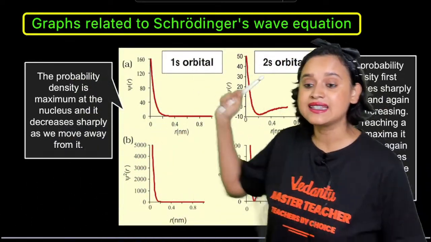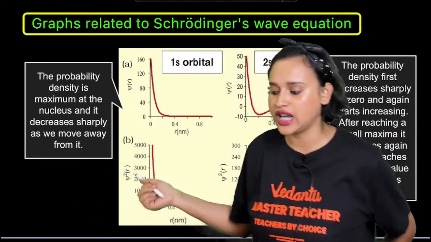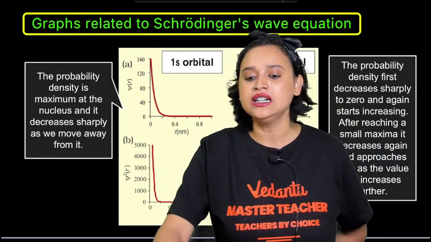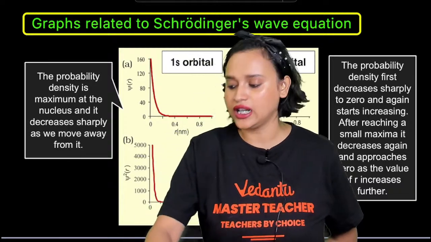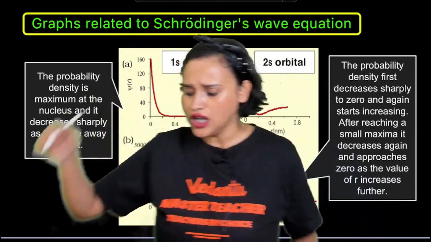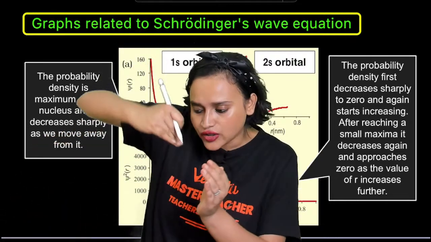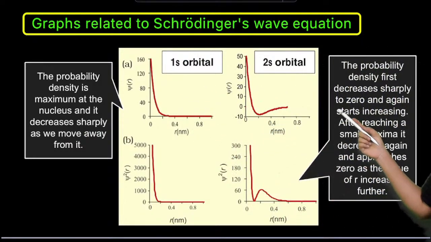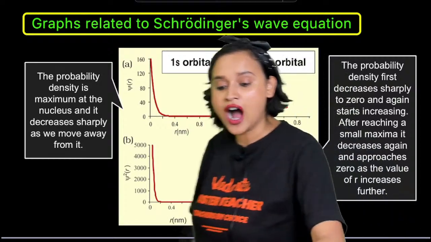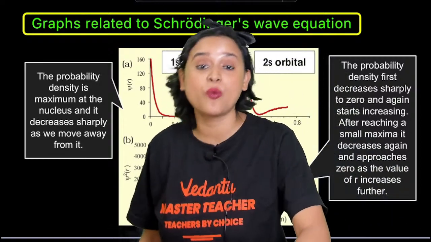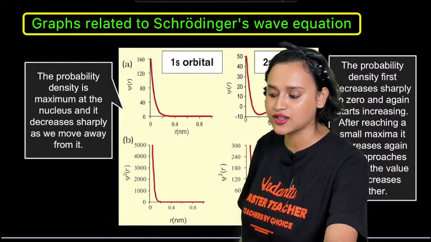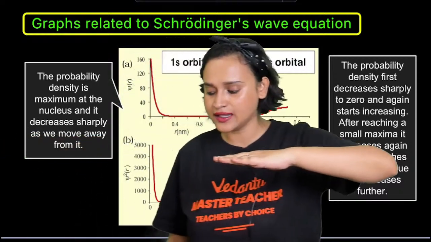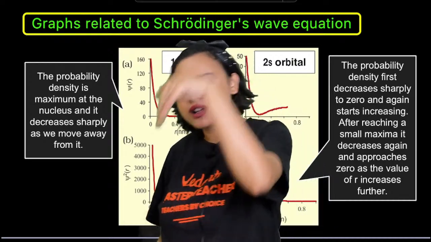If you take psi of r against r, for the 1s orbital this is what you will find. For the 2s orbital, you will see that it is just going upwards a little bit. Just check out the diagram. Now, psi of r you have drawn. What if I ask you to draw it for psi square? For the 1s orbital, you will see that it will completely lie on the x-axis. But for 2s, it will touch and go.